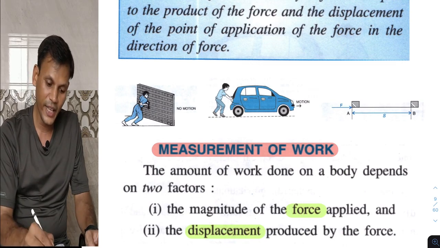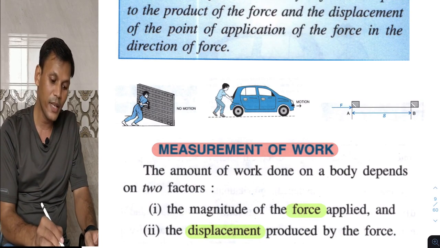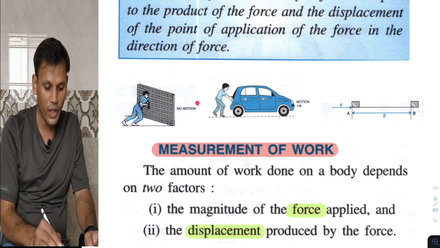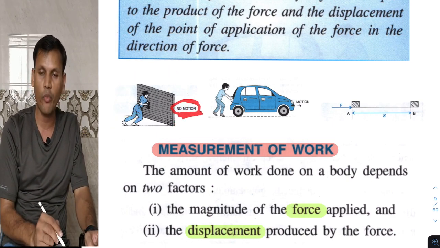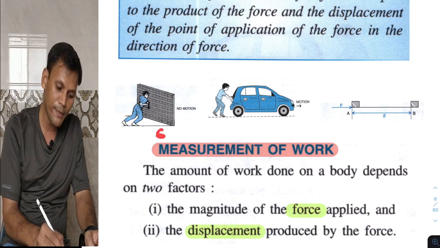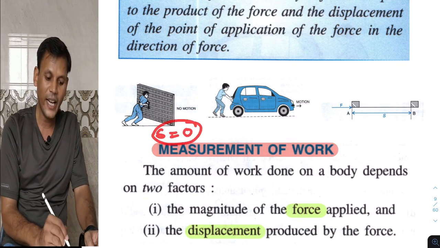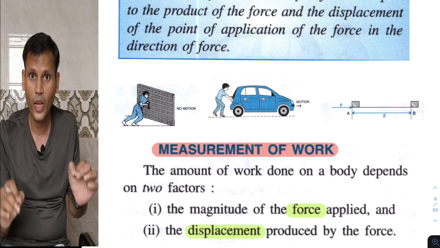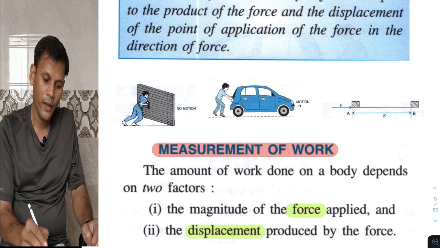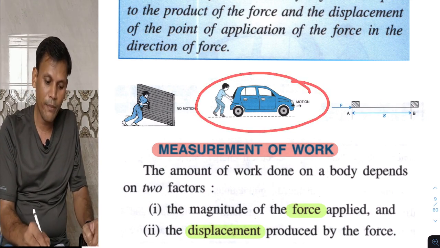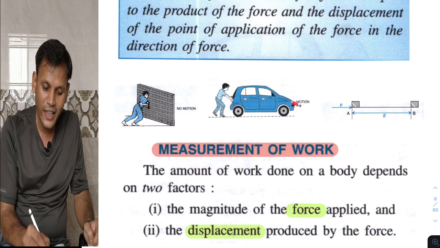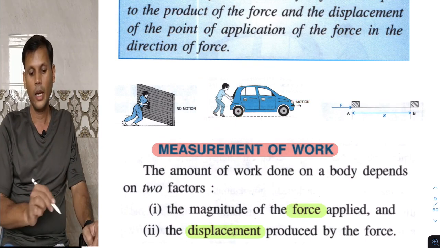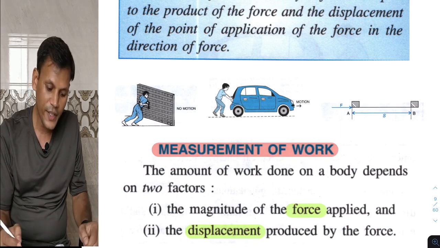As we can see in these examples, one person is pushing the wall, but the wall does not move, no motion in the wall. So displacement in this case is 0, and as displacement is 0, work done will be 0. Suppose a person is pushing a car and there is motion in the car, then this person is doing work.